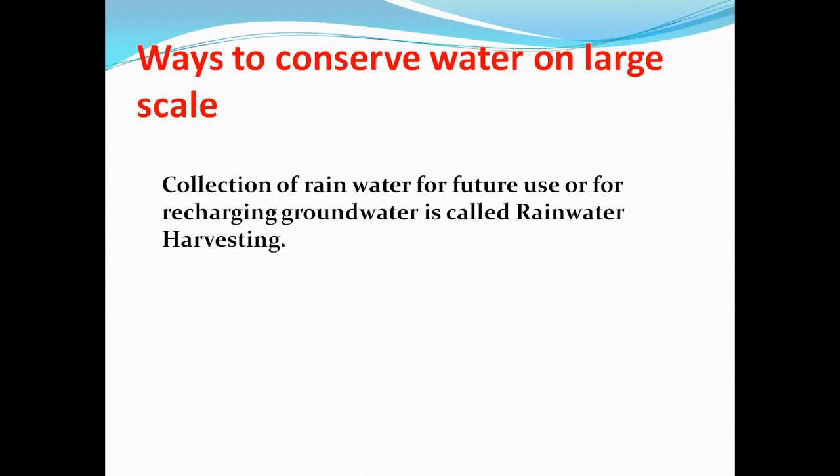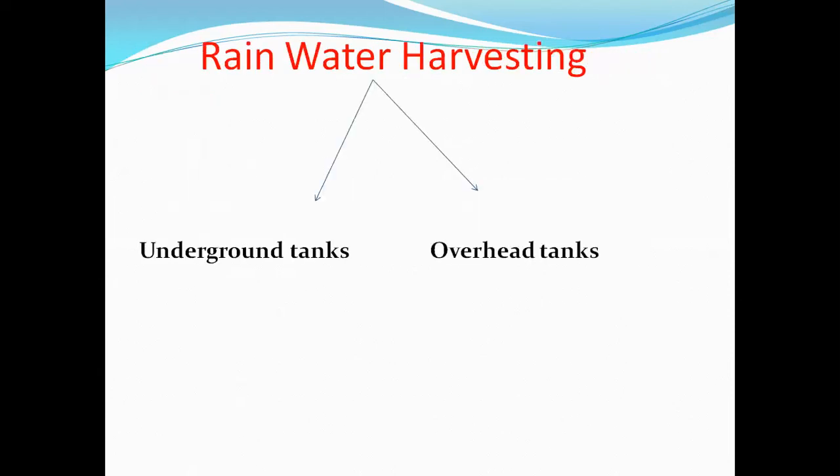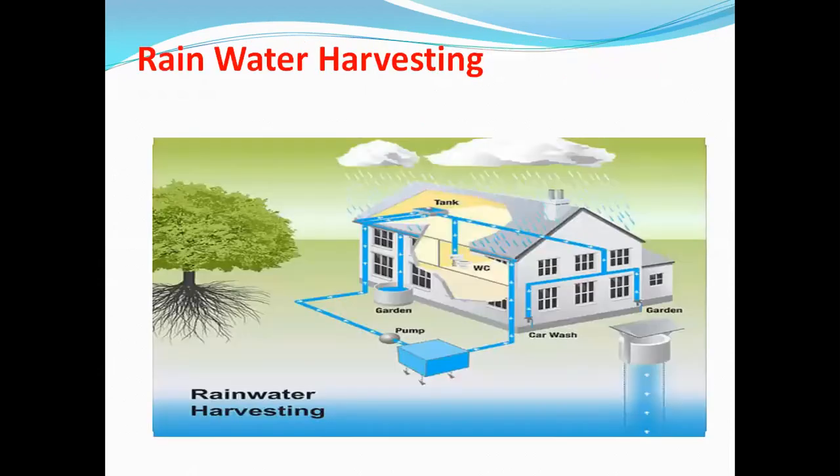In cities, we have even seen rainwater flows directly into the drains. We can save rainwater in two ways, in our houses also: underground tank and overhead tank. I will show you the picture. The same picture is given in your book also. You can see the cursor. It is an overhead tank and it is an underground tank. Underground means which is under the ground, and overhead which is over the house.